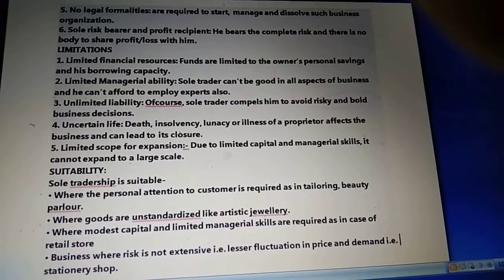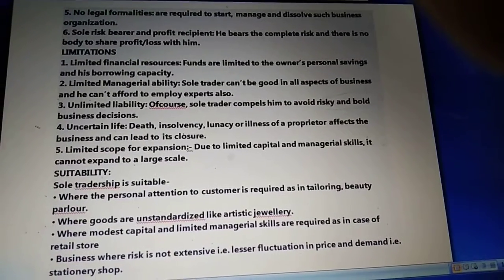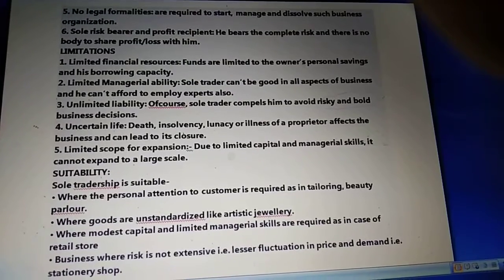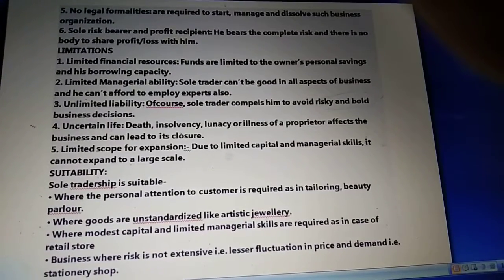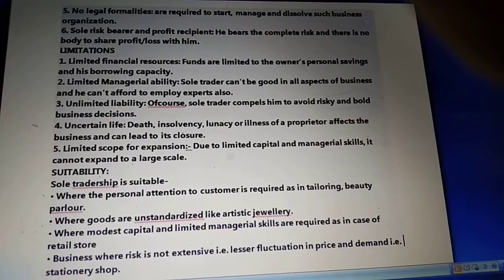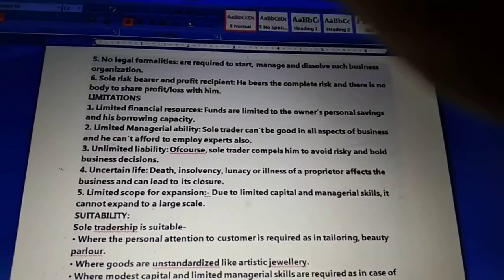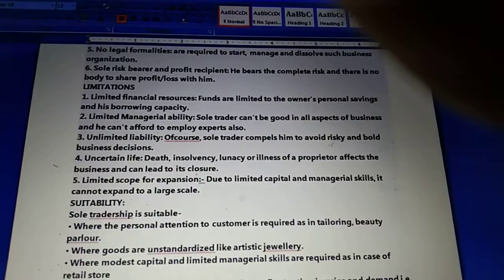Where good understanding is required, like artists or jewelers, we can also go with sole proprietorship. Where modest capital and limited managerial skills are required, as in a retail store, meaning where we require a limited amount of finance, we can go with sole proprietorship.